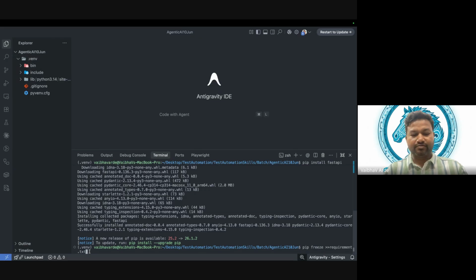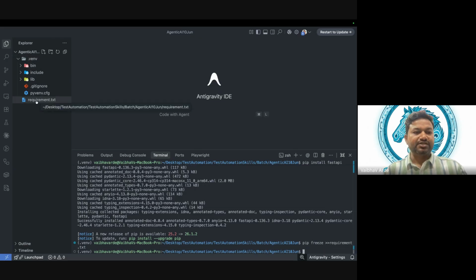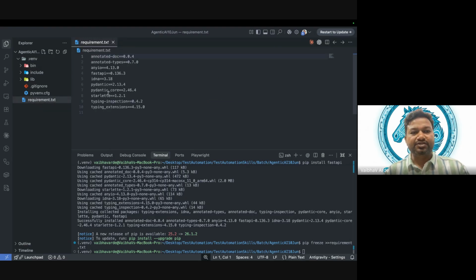If I run this command, you can see one file is created, with the same name I have given, requirements.txt. If I go into this, you can see which packages are installed. As I installed fastapi, all these packages are installed in this virtual environment. This is one way to understand what packages are installed in our virtual environment.